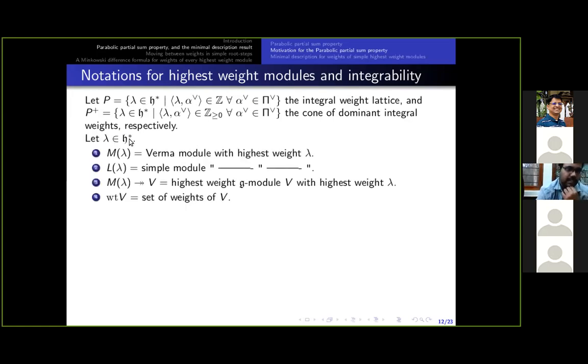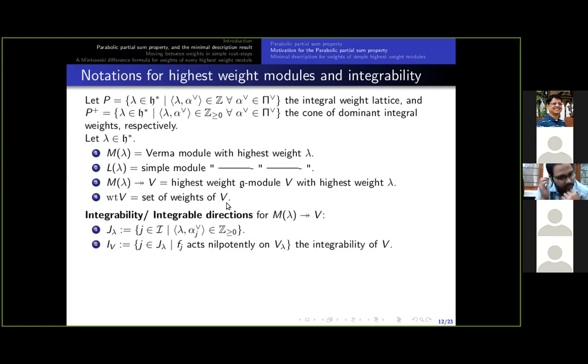For lambda in H star, let M lambda denote the Verma module with highest weight lambda, and L lambda denote the simple quotient of the Verma module M lambda. Throughout the talk, to denote a highest weight module V with highest weight lambda, I will simply say M lambda surjects onto V, and weight V denotes the set of weights of V. One important aspect in studying the weights of a highest weight module V is the integrability, or the set of integrable directions in V, which I denote by I V.